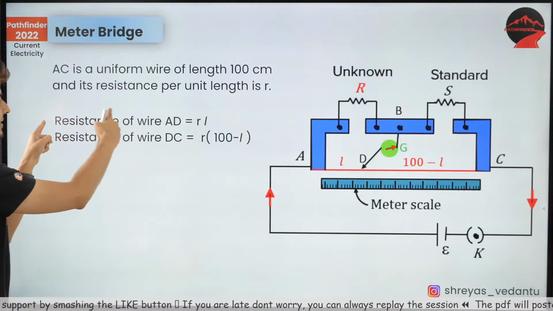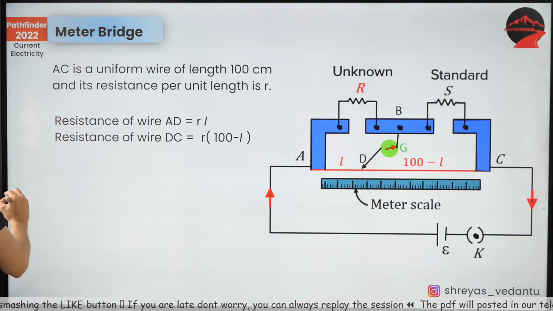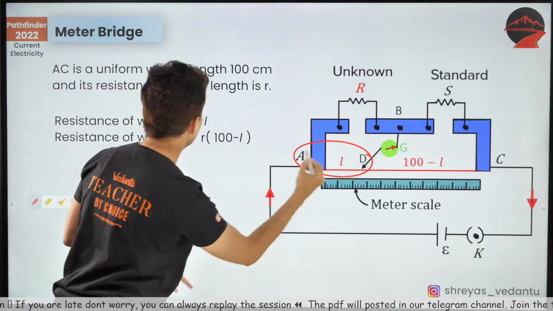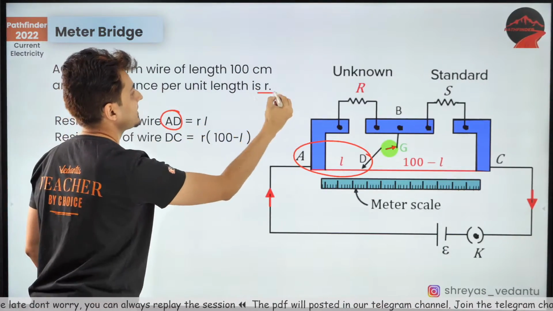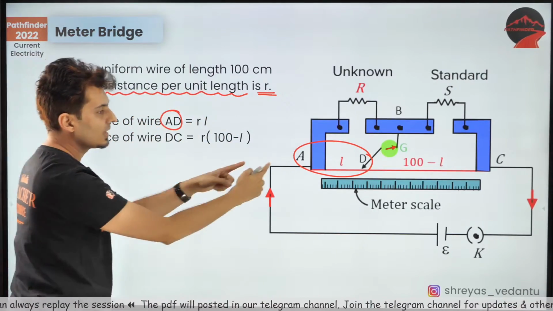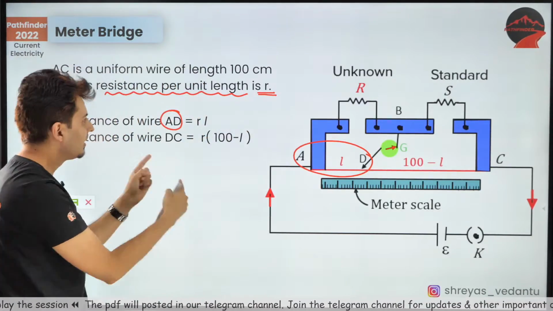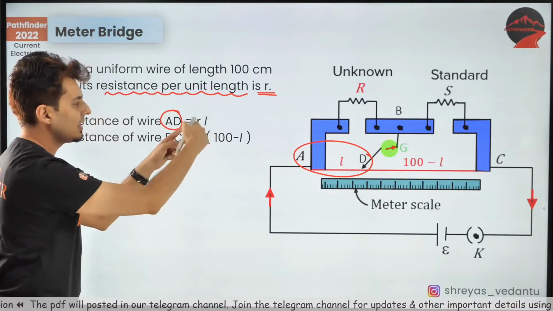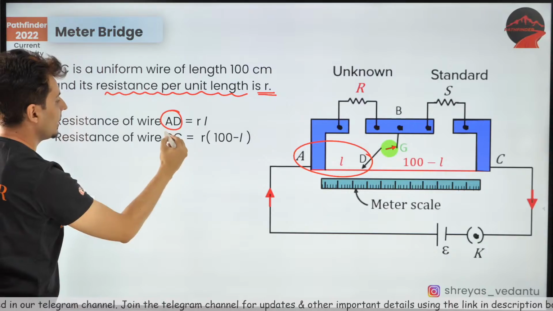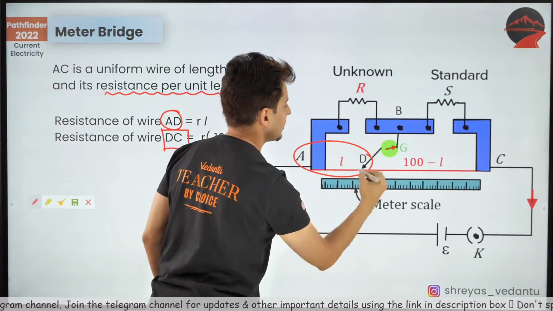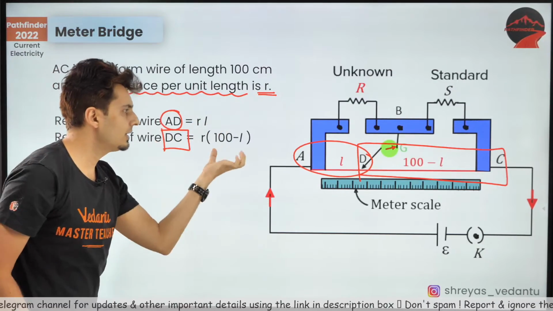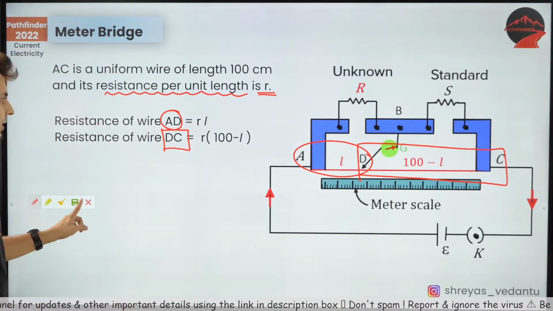The resistance of the wire AD, that is this part, is r into L, because small r is resistance per unit length. And the resistance of the wire DC, which is from here to here, is that resistance per unit length into the remaining length.